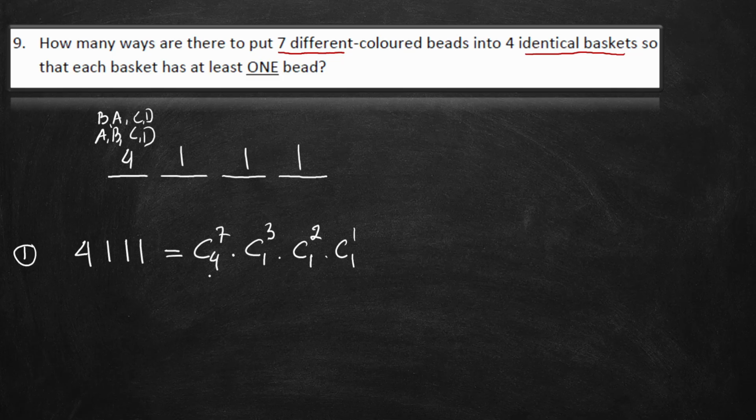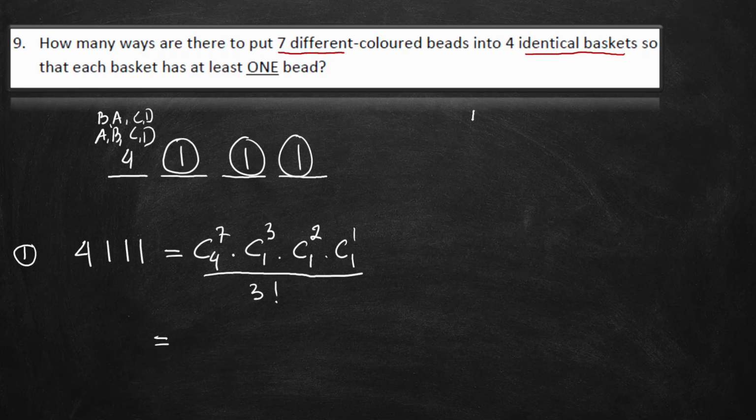But again, we need to divide all of this by 3 factorial. Why divide by 3 factorial? Since these 3 have equal value, which is 1, and all of these baskets are identical, their order is not important. Because their order is not important, that's why we divide by 3 factorial.